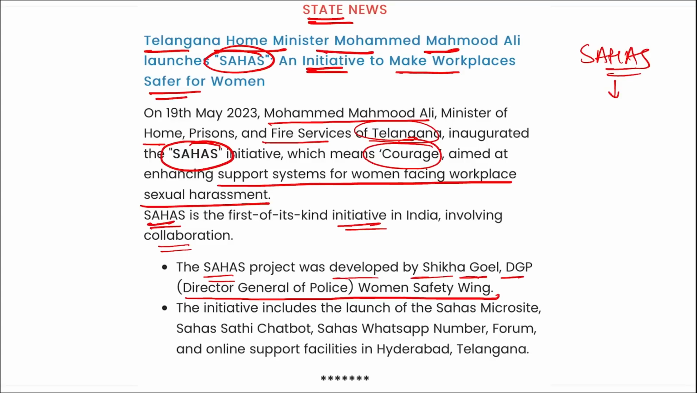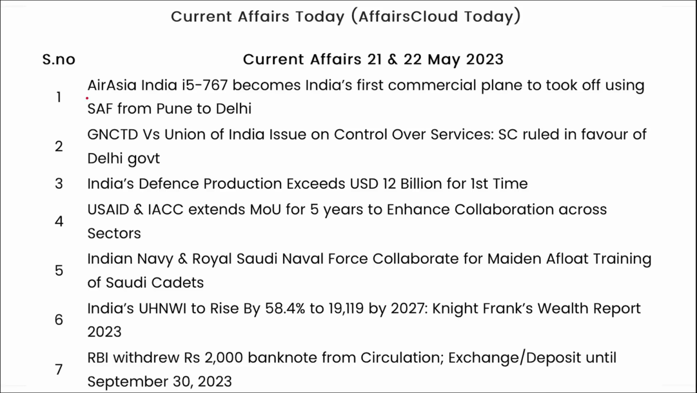So friends, these were your important current affairs for the day. Let's go for the quick revision. Air Asia India I-5767 became India's first commercial plane to take off using the SAF from Pune to Delhi. Correct?